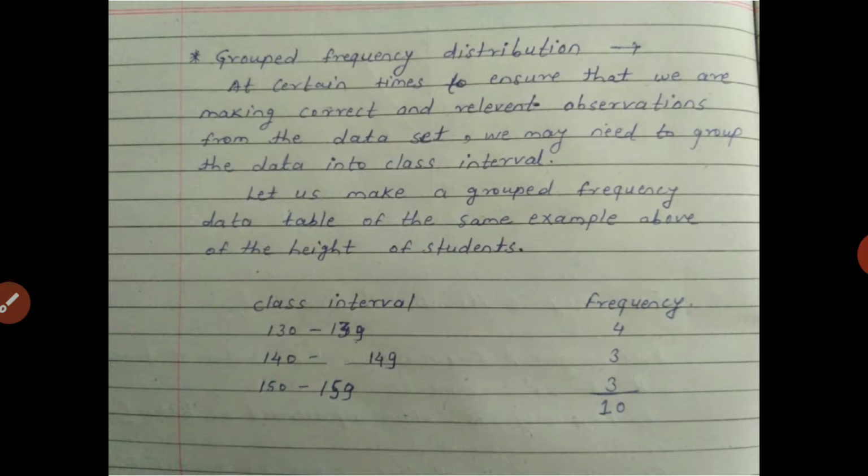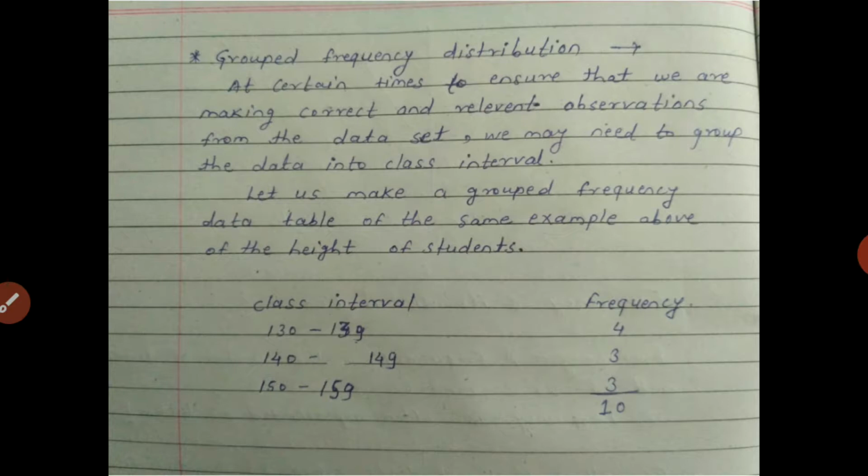At certain times, to ensure that we are making correct and relevant observations from the data set, we may need to group the data into class intervals. Let us make a grouped frequency table of the same height example.